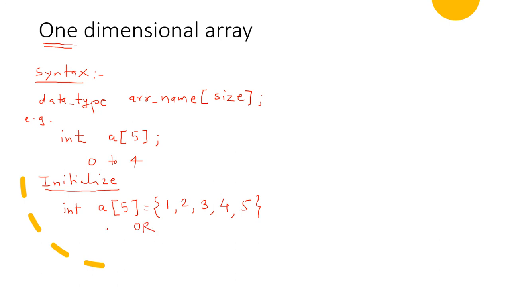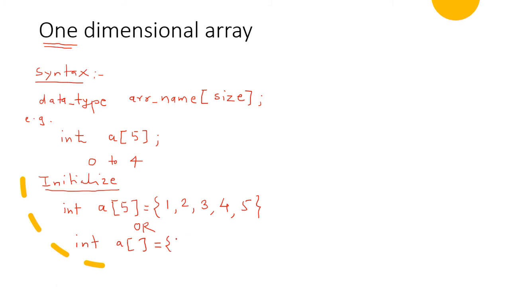Or there is another way: int a[]. At the time of initialization, it is not required to write the size of the array.